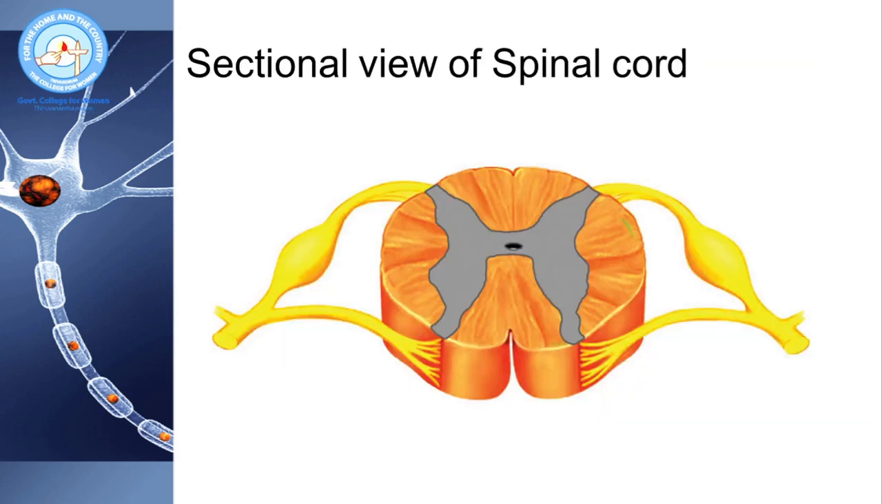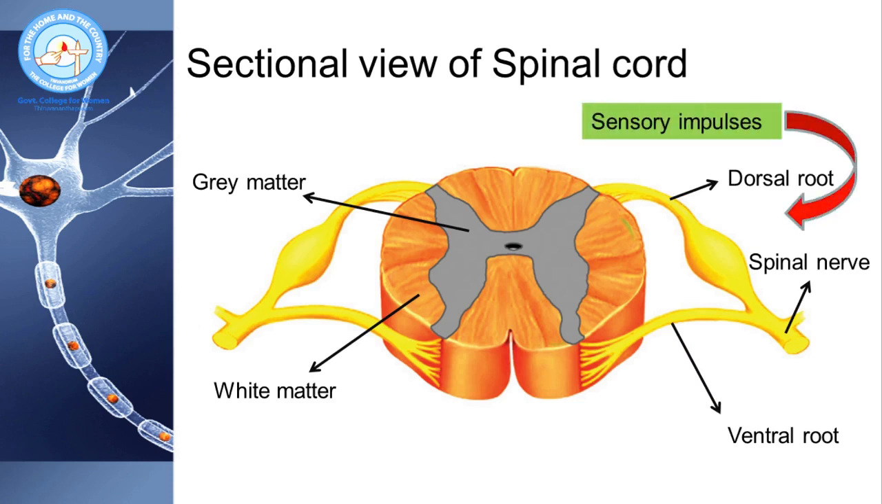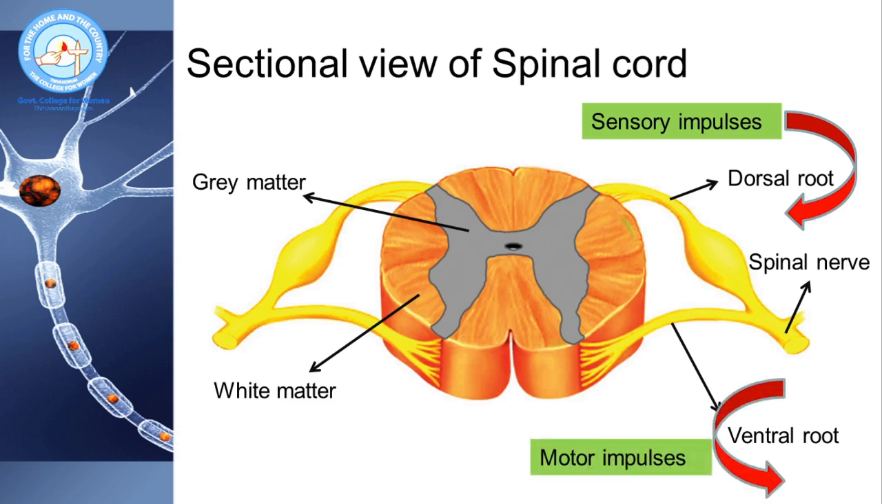Here you can see the sectional view of the spinal cord. The grey matter is present inside and the white matter is present outside. As I told earlier, there are 31 pairs of spinal nerves. Each spinal nerve has a dorsal root and a ventral root. The dorsal root and ventral root join together to form the spinal nerve. The dorsal root carries sensory impulses from different parts of the body to the spinal cord, and the ventral root carries motor impulses from the spinal cord to different parts of the body.